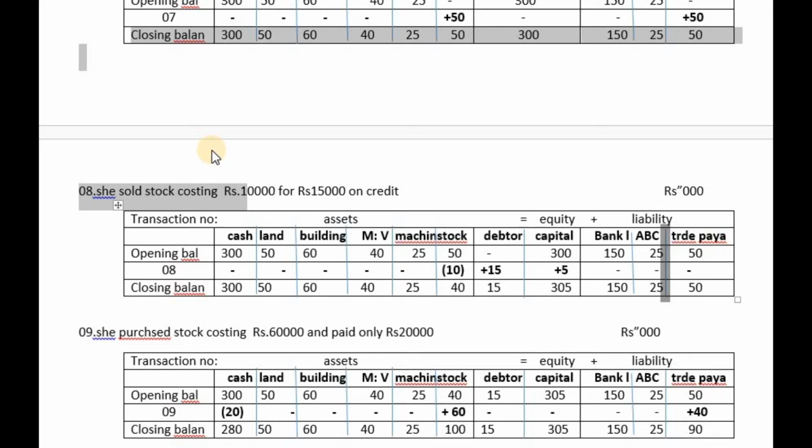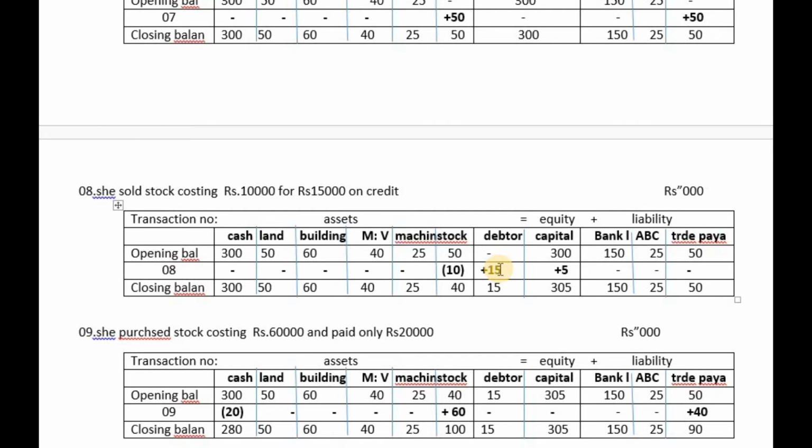Due to this transaction, stock worth 10,000 is going out of the business, so stock decreased by 10,000. A new debtor, trade receivable, is created, and the value of sales income is 15,000.